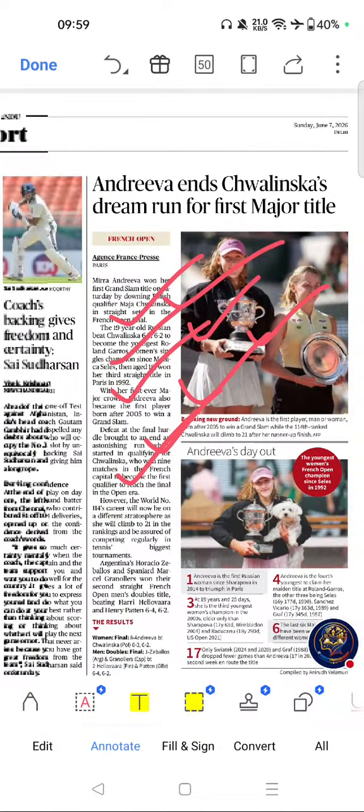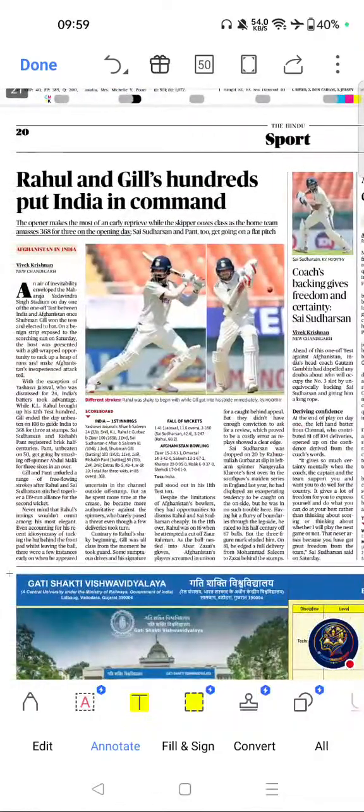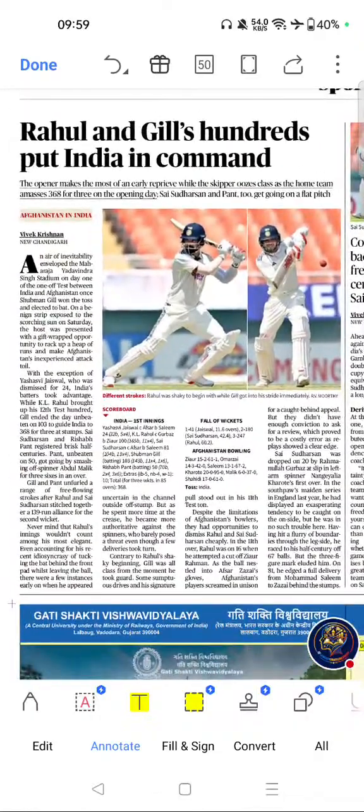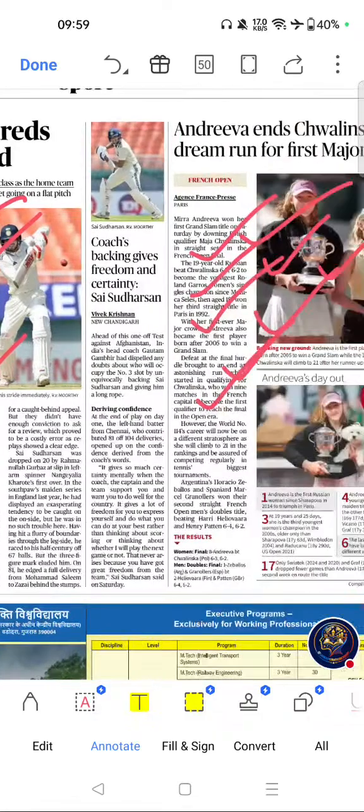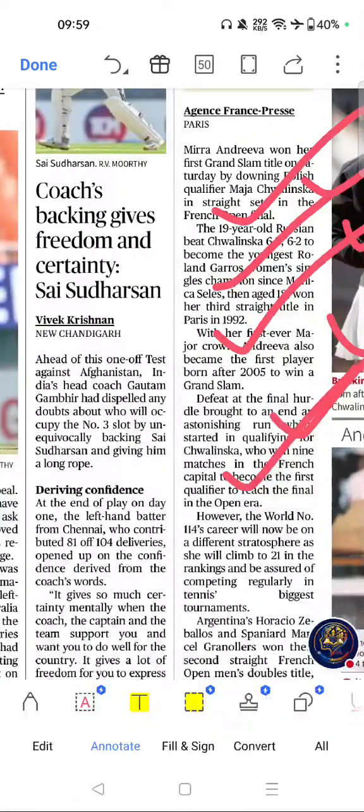Next important article of this page was this one. Rahul and Gill's hundreds put India in command. If you see the importance, international cricket achievement, century makers and captains' performance are frequently asked, useful for sports current affairs section. Move on to next important article of this page.